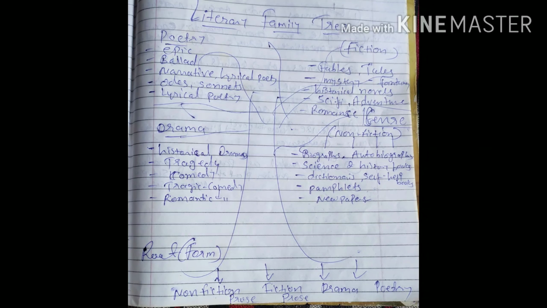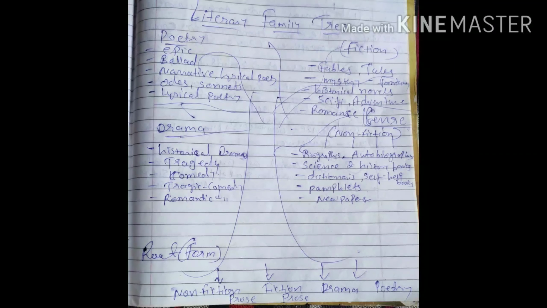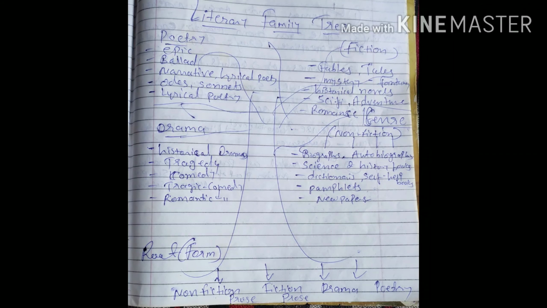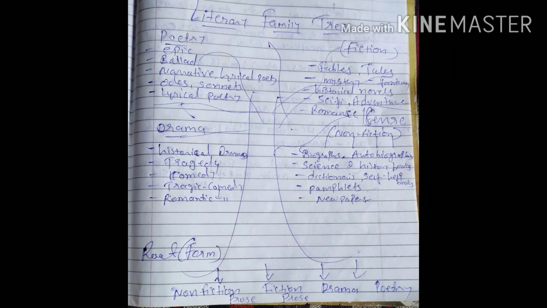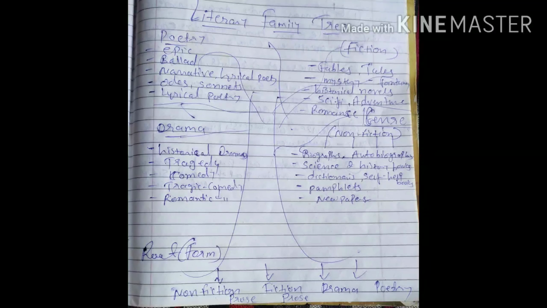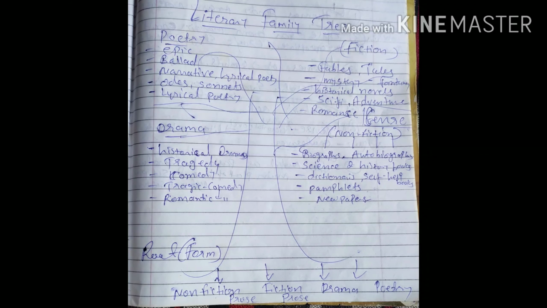So I hope you have an idea about the difference between forms and genres. Furthermore, in this lecture series, we will understand the different literary genres that we are going to study. We will focus on the short story, non-fiction essays, comedy as a part of drama, and also the different forms that we have included in this semester paper.